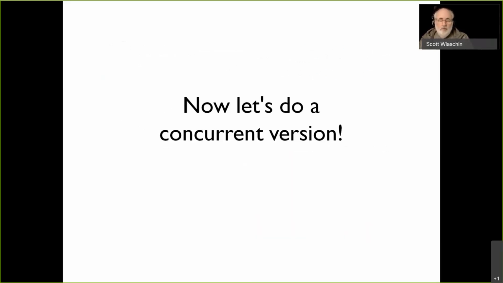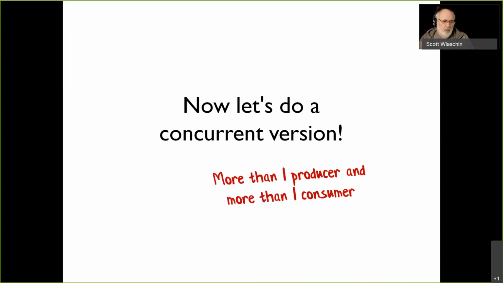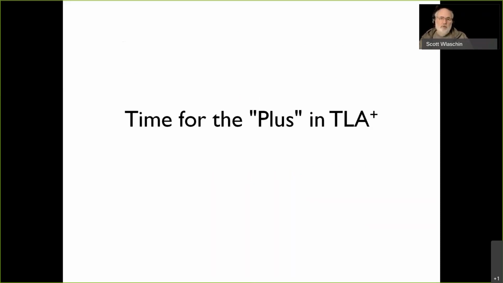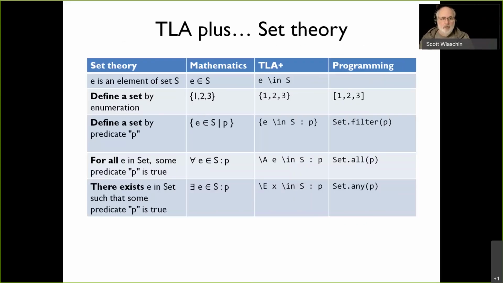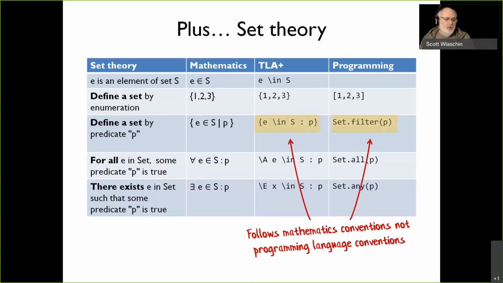Now let's do the concurrent one and see what happens there. This is when we have more than one producer and more than one consumer accessing the same queue. And now we need the plus part of TLA Plus, which is the set theory. Again, this is a mathematical thing. TLA Plus uses sets, and if we use a programming language and want to filter out a subset of something, we would use a method called filter or something. In TLA Plus, you'd say all the elements in the set such that this predicate is true, which is the mathematical way of saying it.